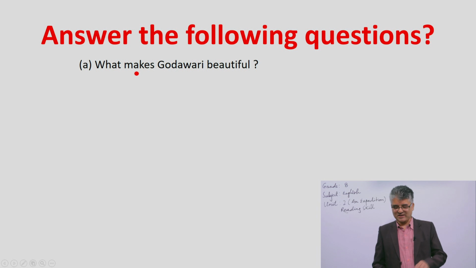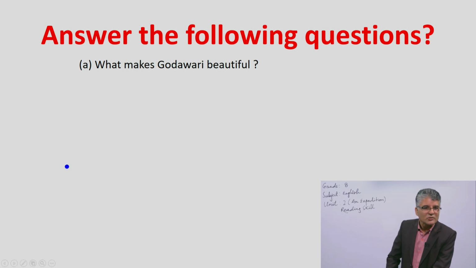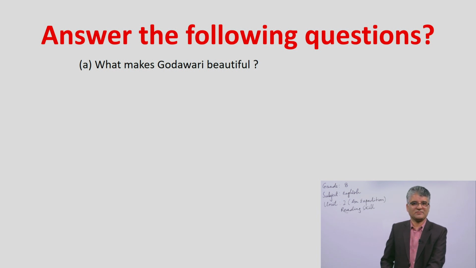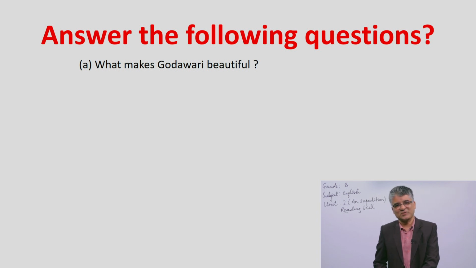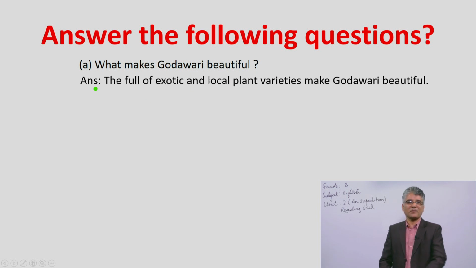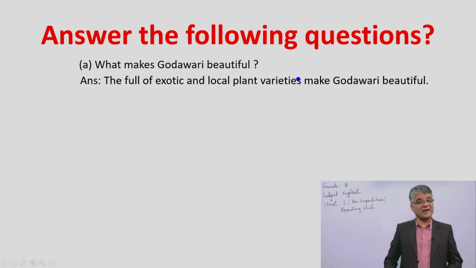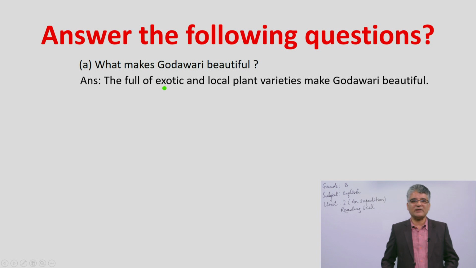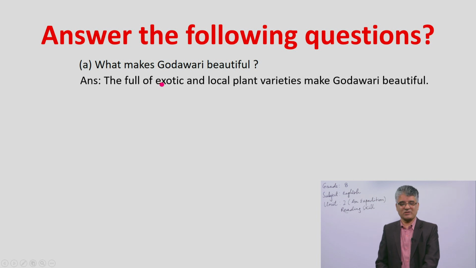Oh yes, you are right. And have you done? Yes. Okay. So, please pass your answer to the next friend and get his or her answer and match it first. Oh yes, you are right. Thank you. Let me give you the answer of this question. What makes Godavari beautiful? The full of exotic and local plant varieties make Godavari beautiful, because Godavari is full of different types of plants. They are exotic, not only normal, they are unusual strains as well.